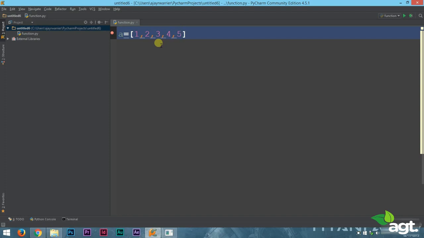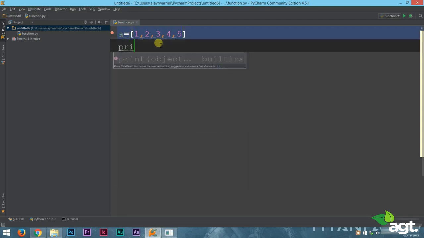Now in this case, we have made a list of the first 5 numbers. It is very simple to make a list. Just open a square bracket. Inside the square bracket, type in the elements of your list, separated by a comma. Remember the comma part. Then we just close that list. So we have made a list here. Now let's try printing this list.